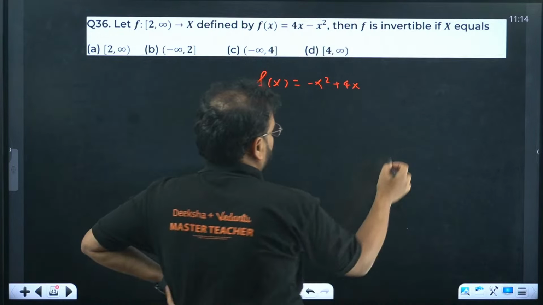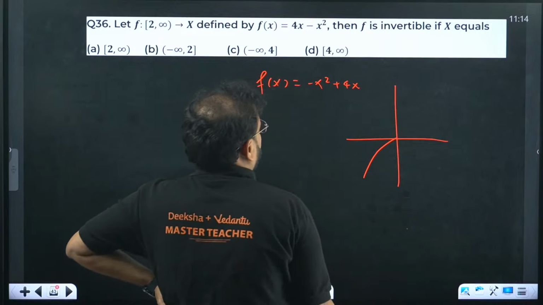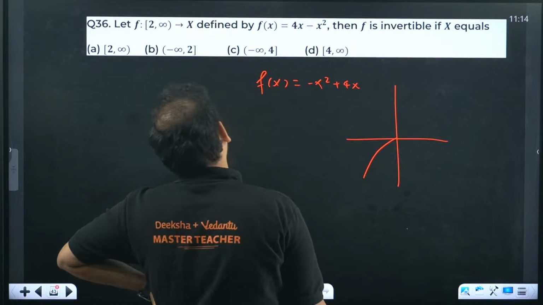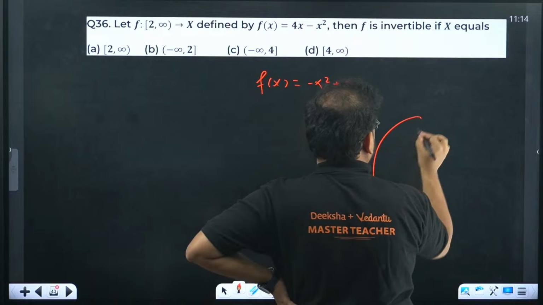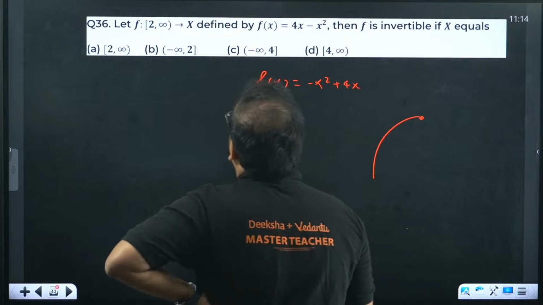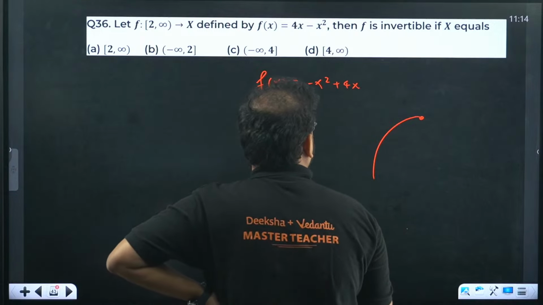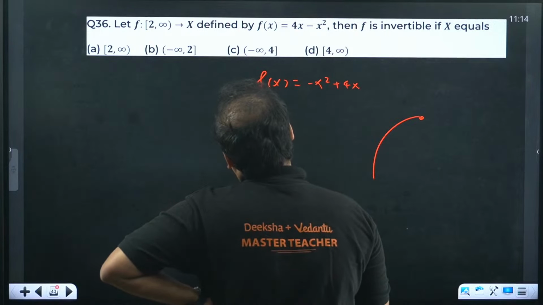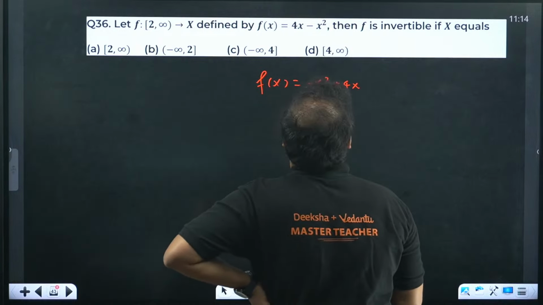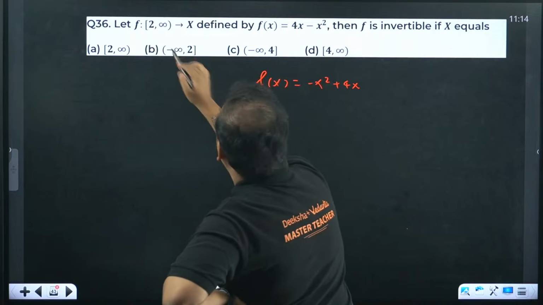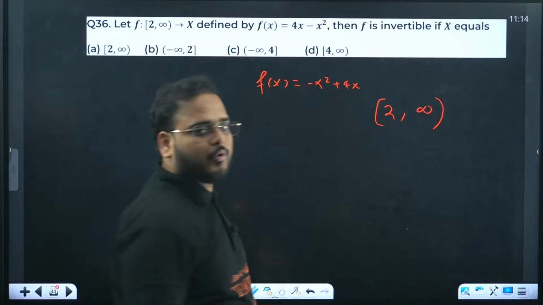The intercept on y is 0. Okay, so basically check here like this. And the domain is what? 2 to infinity, on the positive side actually. The value of the domain given over here is 2 to infinity, 2 closed, infinity open, of course.